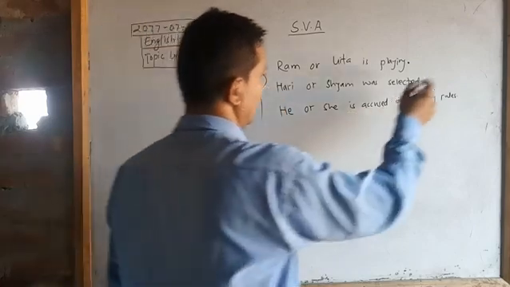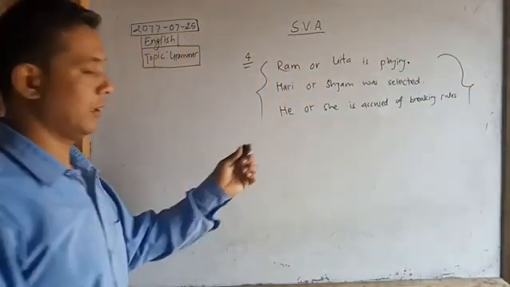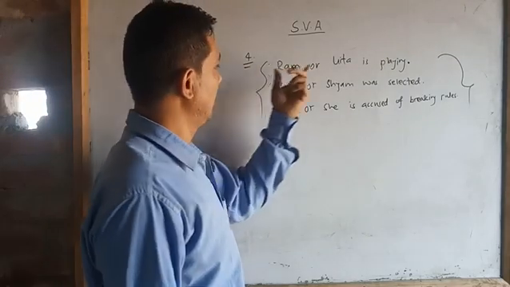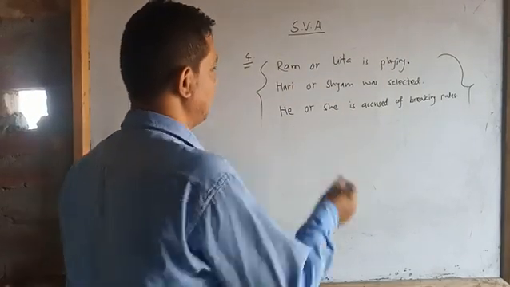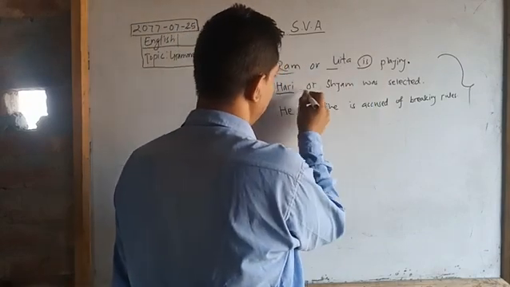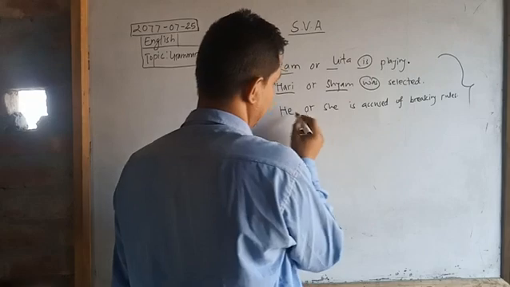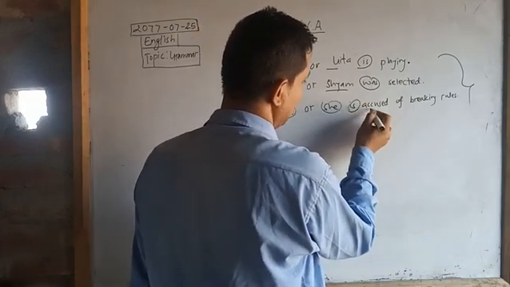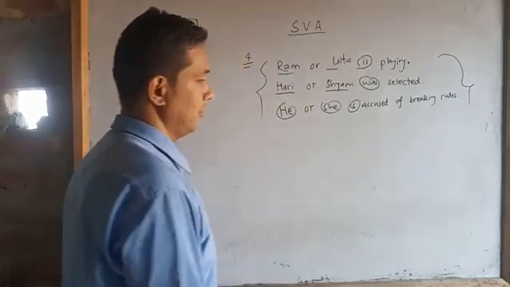So see here, another 3 examples I have written here. Copy this. Ram or Gita is playing. Hari or Sam was selected. He or she is accused for breaking rules.